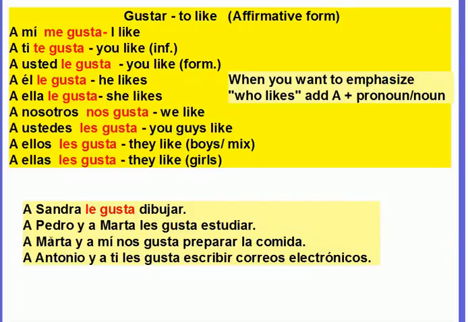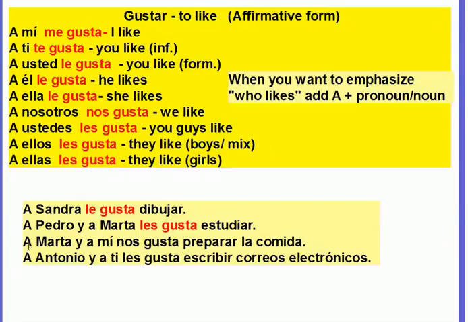But if I want to use two names or three names, like Pedro and Marta like to study, how do I do that? Well, remember, we start with a, and before each name you need to put a: a Pedro y a Marta. And now I need to be careful to match my verb. In this case, since I am talking about Pedro y Marta, it would be like ellos. So I need to match my verb. Since I'm talking about they, I use les. Look at my chart on top. So, a Pedro y a Marta les gusta estudiar.